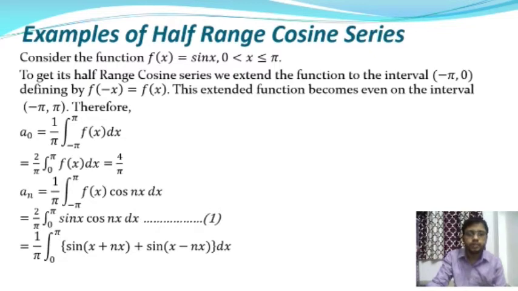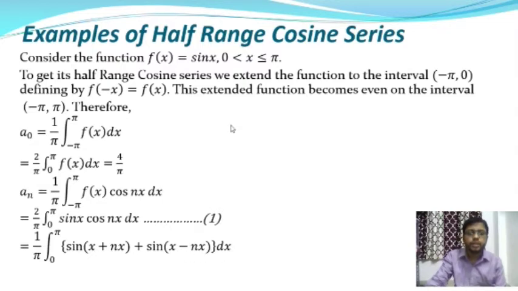Okay. And you know there is a trigonometric formula: 2 sine a sine b is equal to sine(a + b) plus sine(a - b). So therefore in this case, 2 into sine x into sine nx will be sine of (x + nx), or sine of (n + 1) into x, plus sine of (1 - n) into x, and into dx.